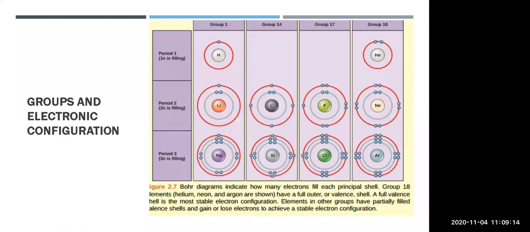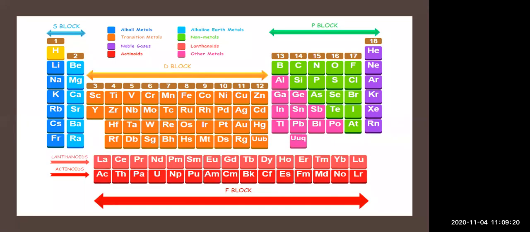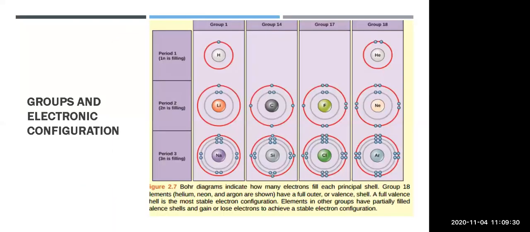Then comes group 14. Group 14 is the carbon family. Yesterday I told you, this will be your fourth A group. The fourth A group shows that 4 electrons should be there in its outermost shell. Here the red color circle is the outermost shell. Carbon contains 4 electrons in its outermost shell.